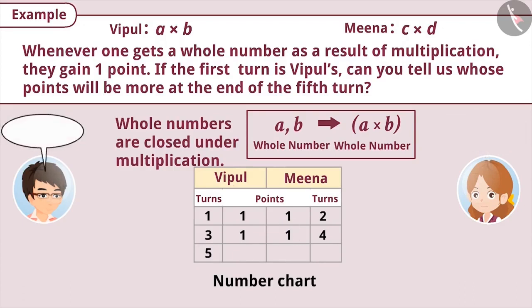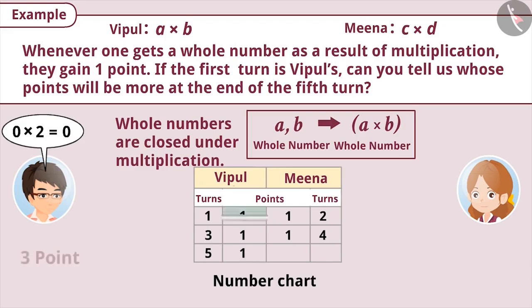Now, the fifth turn is Vipul's. Vipul picked the numbers 0 and 2. Will he get 1 point? Think for a while. Yes, you are right. 0 multiplied by 2 is equal to 0. And since 0 is also a whole number, Vipul will get 1 point.